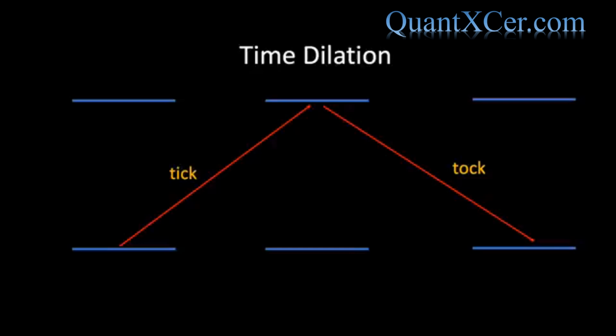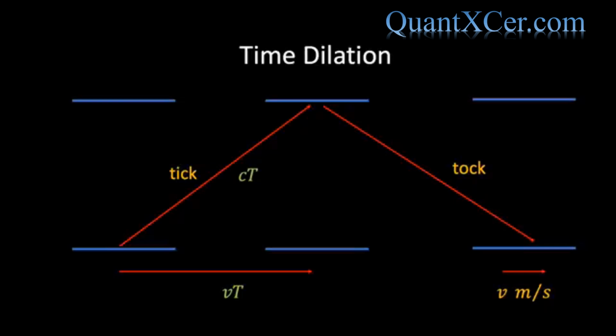We immediately see that due to the motion of the train, the path taken by the light during the tick-tock of the moving clock is longer than the path taken by the light during a tick-tock of the stationary clock. If we assume that the train is moving with velocity v meters per second relative to the platform, and if big T is the time taken for light to travel from bottom mirror to top mirror, then we see that the train will move a distance vT during the time it takes for a tick of the moving clock. We also see from the diagram that the distance travelled by the light beam during this time is cT.